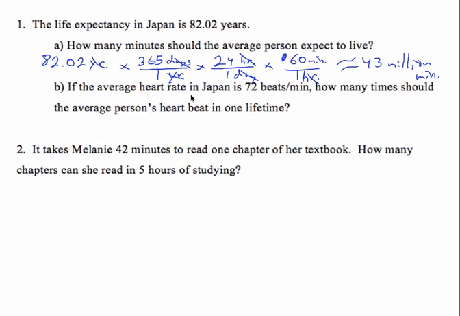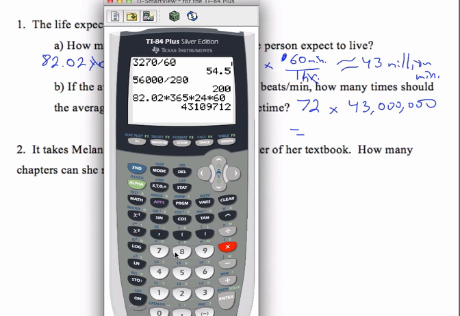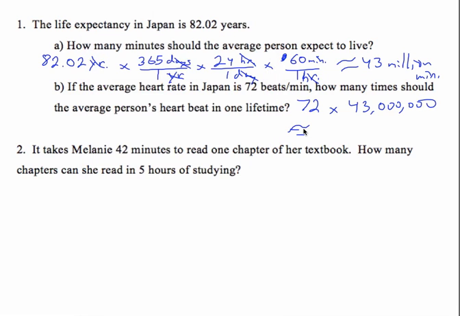Okay, if the average heart rate in Japan is 72 beats per minute, how many times should a person's heart beat in one lifetime? So I could do 72 times the number I got from before, which is 43 million. And actually, I'll just use the number on my calculator. So I'll just multiply this answer by 72 and get the most accurate answer possible. So that's about, wow, that's about 3.1 billion. I'm going to say that's approximately 3.1 billion beats.